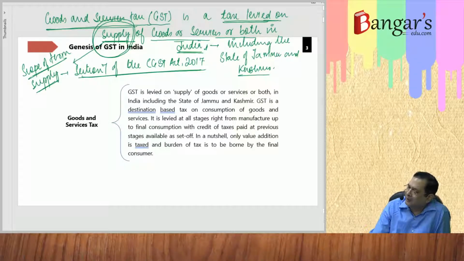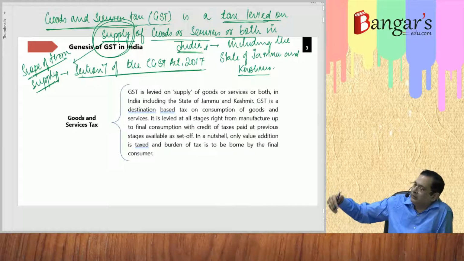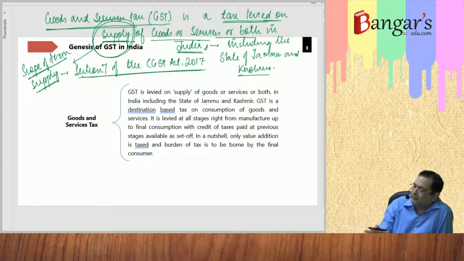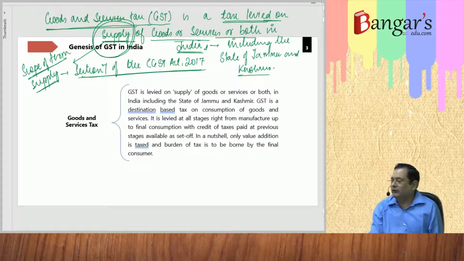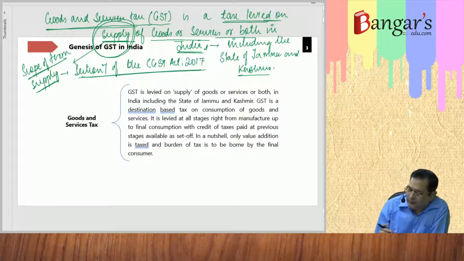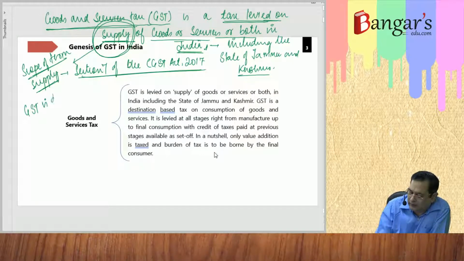We have to write in that manner. But till the CGST Act and other notifications are there, till that time, it will be the state of Jammu and Kashmir. Otherwise, GST is levied on supply of goods or services or both in India, including the state of Jammu and Kashmir. And GST basically is a destination-based consumption tax.